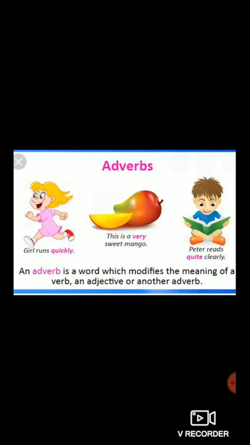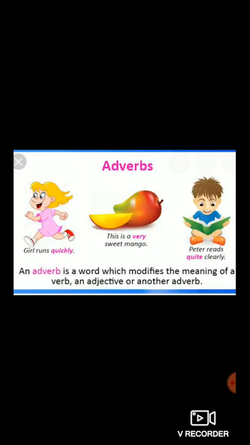You can see 3 examples shown here. First, girls run quickly. In this sentence, quickly is known as an adverb. Why? Because it modifies the verb. What is the verb here? Run. An adverb modifies the meaning of a verb. How do the girls run? The girls run quickly.